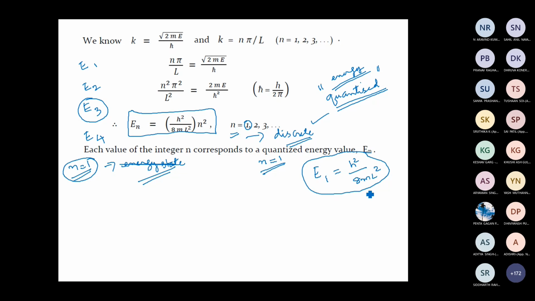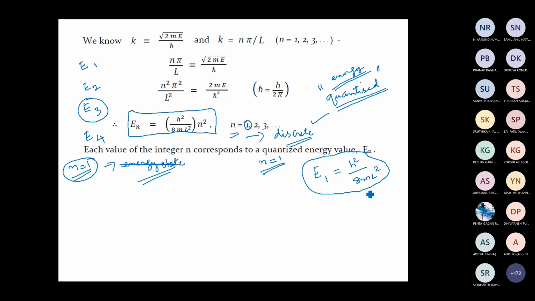Now, if you compare this value of energy to the energy of a classical particle or a macroscopic particle which is trapped inside a potential well, what inference can you draw? The energy is inversely proportional to m. Okay, energy is inversely proportional to m. But energy is never zero. That is what I wanted. The energy can never be zero for a quantum particle. For a classical particle, the lowest value of energy it could have is 0. It can be at rest.